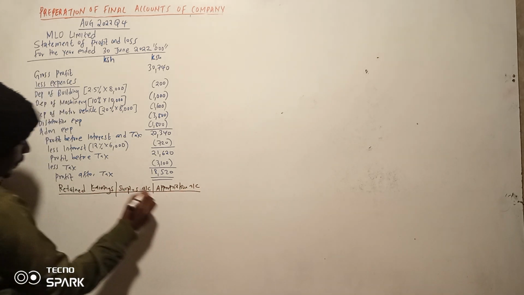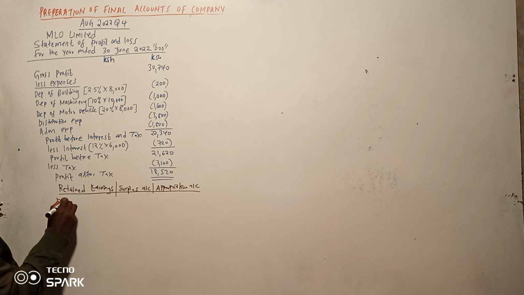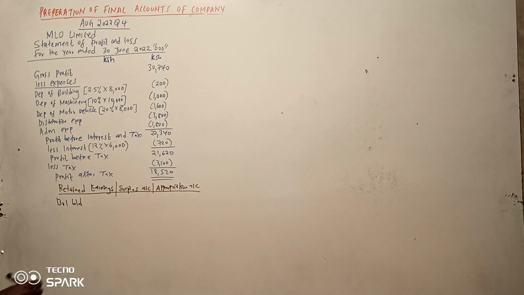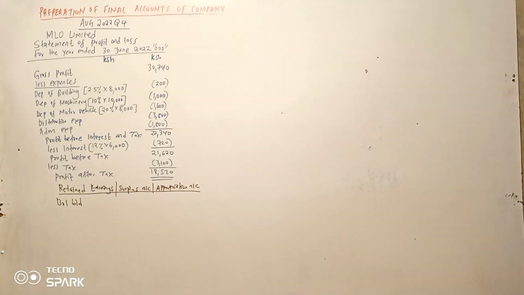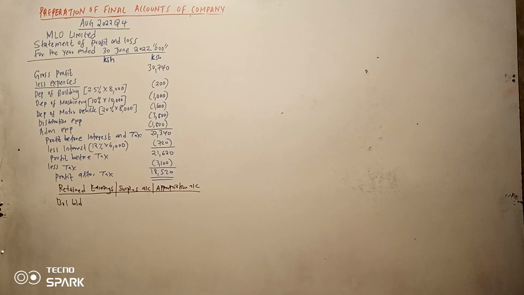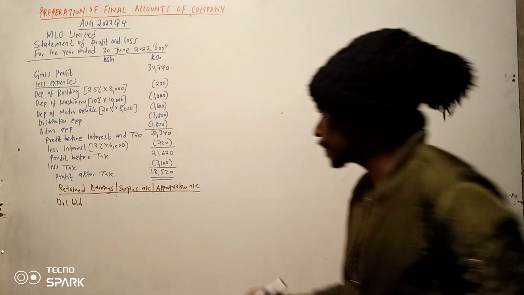So kama kawaida select the balance brought down. Balance brought down obviously iko in our trial balance, huko juu kabisa. Retained earnings ndio hiyo. So ni 2,500.